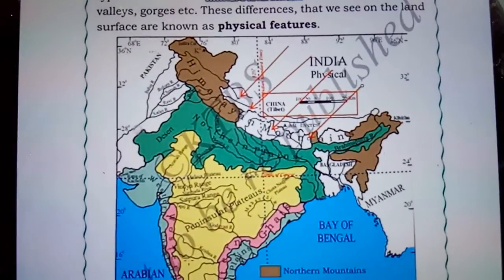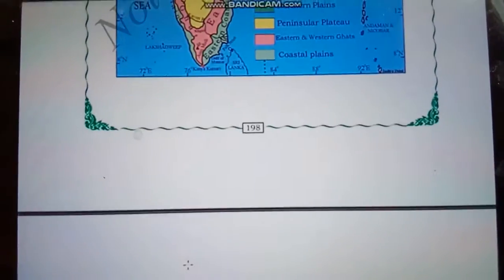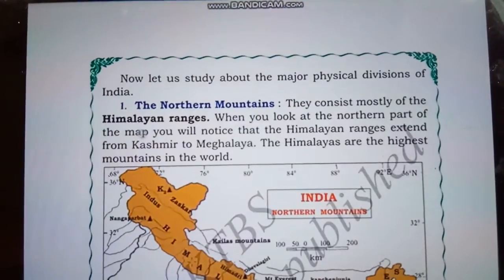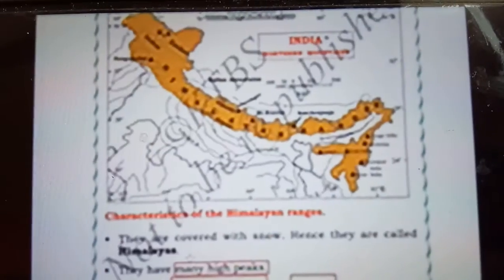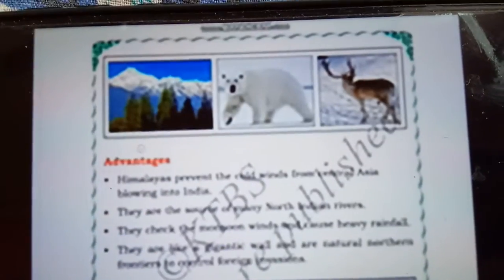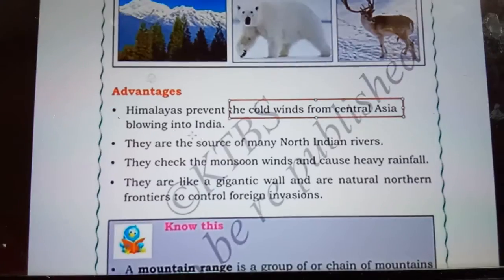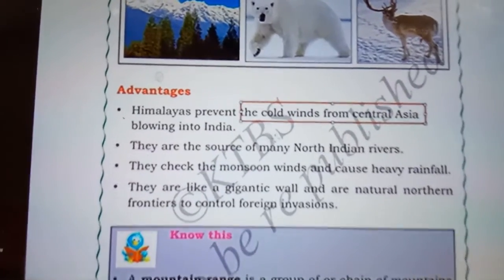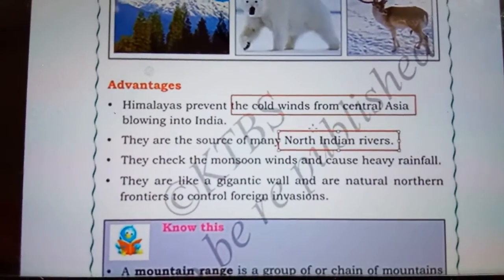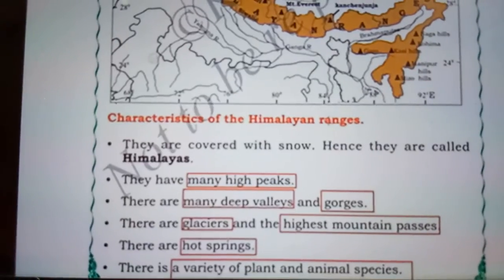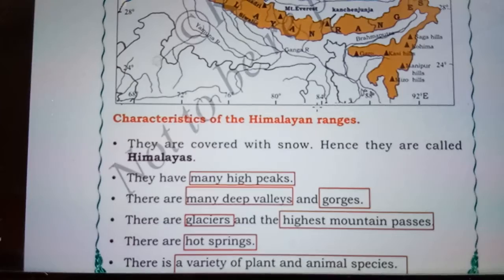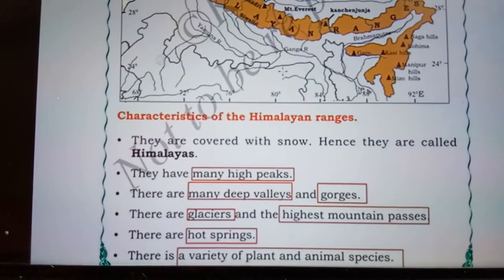Okay, so this helps to prevent the extremely cold weather in the Indian region. Okay children, the Himalayas help to prevent the cold winds that are coming from Central Asia. Next, they are the sources of many North Indian rivers. As we know, there is snow on the mountains, and once the snow melts, it's glacierized